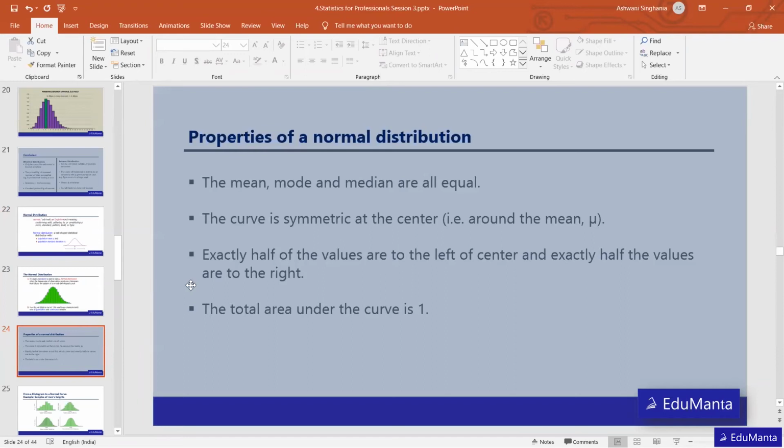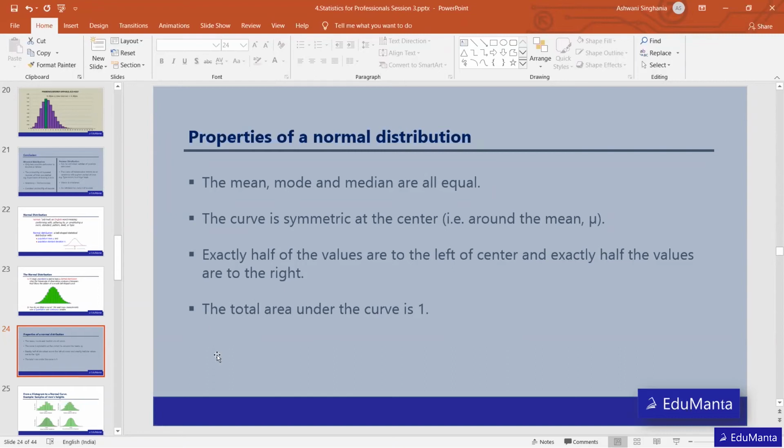The curve is symmetric at the center. Exactly half of the values are to the left of the center, and exactly half are to the right. Because the median is in the center, 50% of the values will fall on the right and 50% on the left.